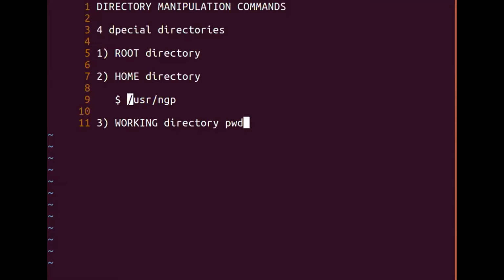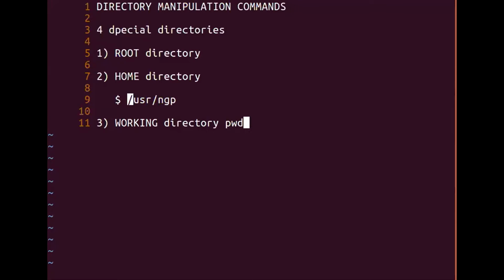Now, when we log in for the first time, the working directory, or the present working directory, will always be our home directory. Please understand. When we log in and give the password, we get the dollar prompt, correct? At that dollar prompt, our working directory will always be the same as the home directory unless we change it.